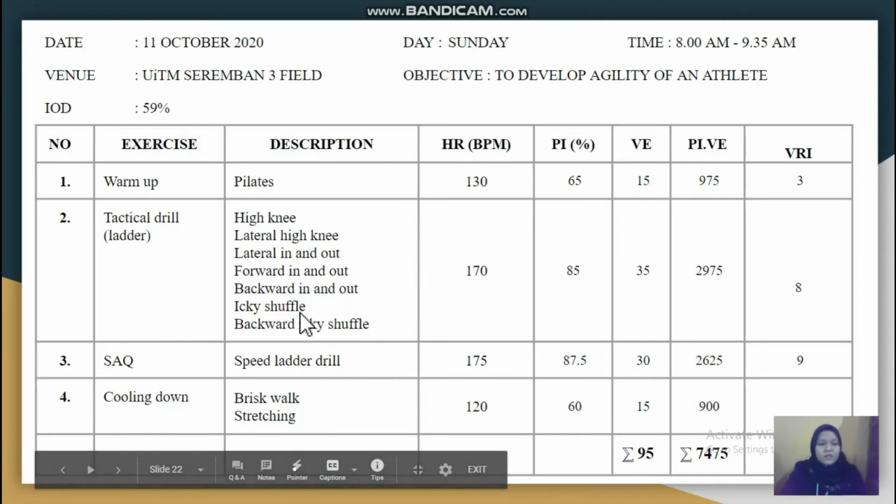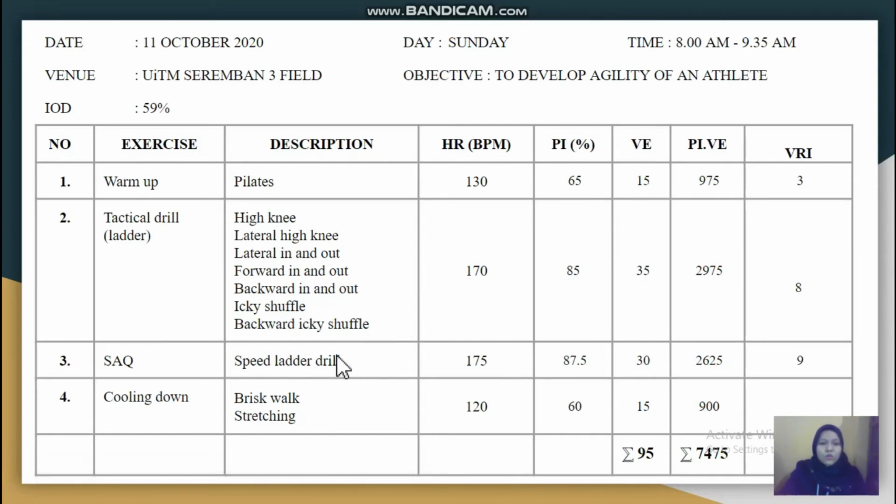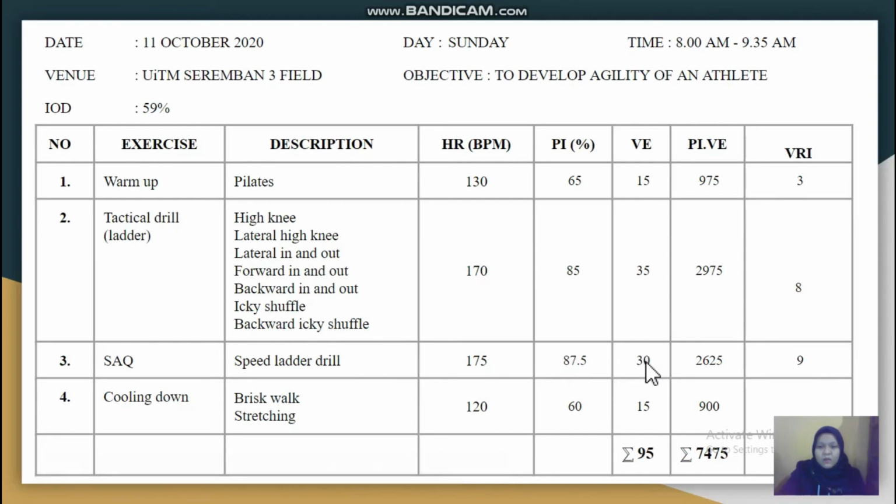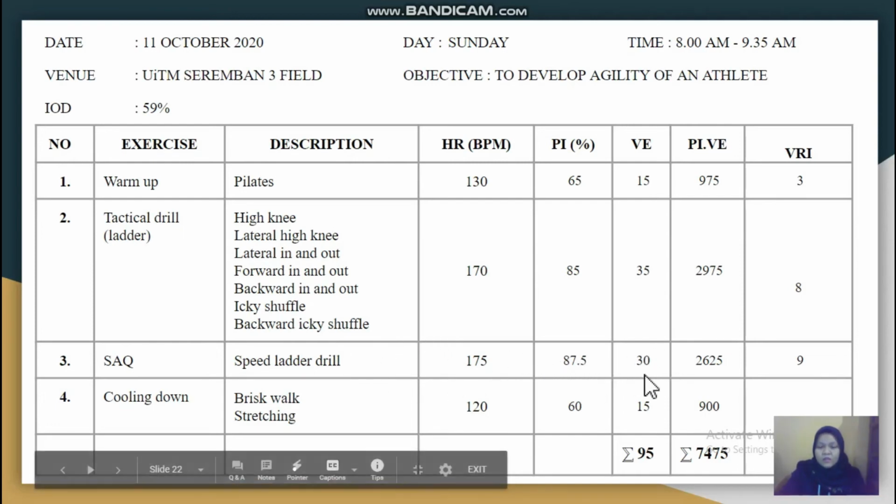Next, the exercise is SAQ, which I choose is the speed ladder drill. The athlete will do the same activity, but with a faster time. So here we will develop the speed for the athlete. The targeted heart rate for my athlete is 175 beats per minute. The time to end the activity is 30 minutes, and then the rest given is 9 minutes.